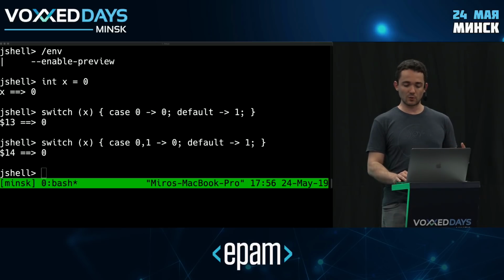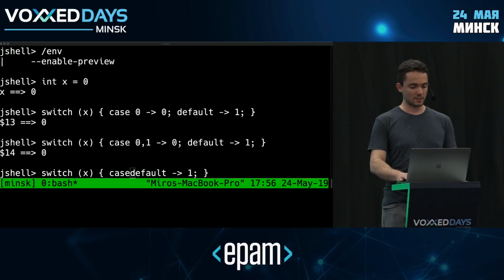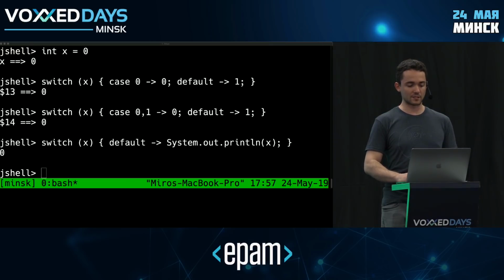We can also still use this concise syntax with statements. Let me just simplify this so that I don't have to type as much. I'm just going to keep one branch here. And I can replace this with a statement. I can do something like this, println, my variable. And you can see that now the value is printed out, but there is no return value, right? So now this works as a statement.